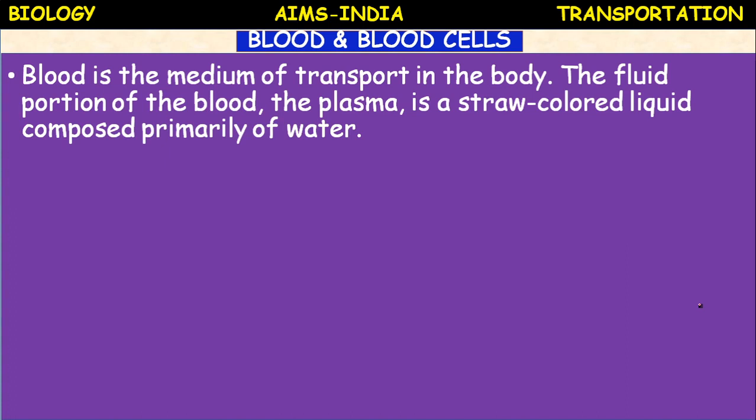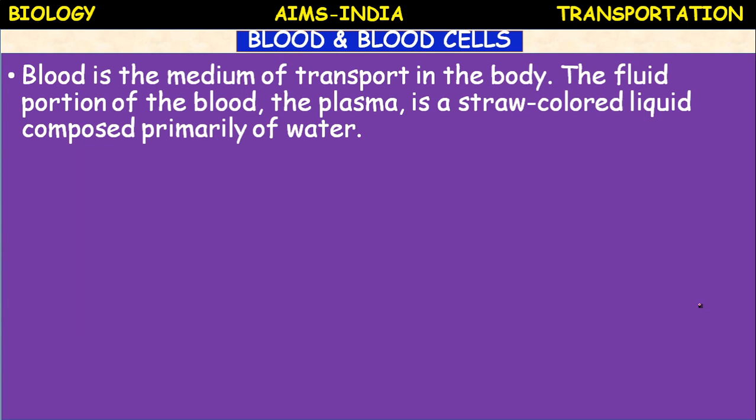Next, blood and blood cells. Now the blood vessels, the main blood vessels, arteries, veins and capillaries, we have studied. So our human circulatory system consists of blood vessels, heart and blood. Now heart structure and function is completed. Now come to blood. Blood is the medium of transport in the body.